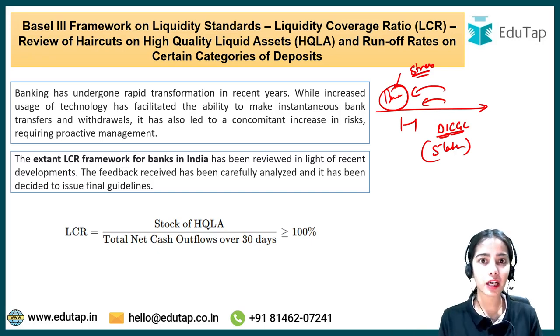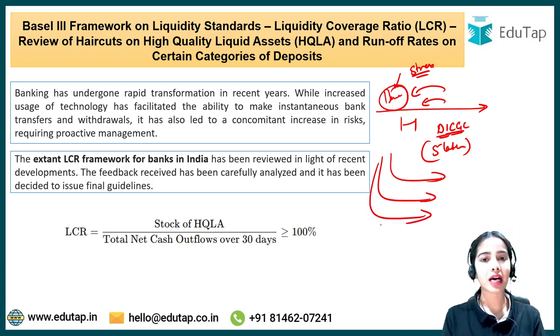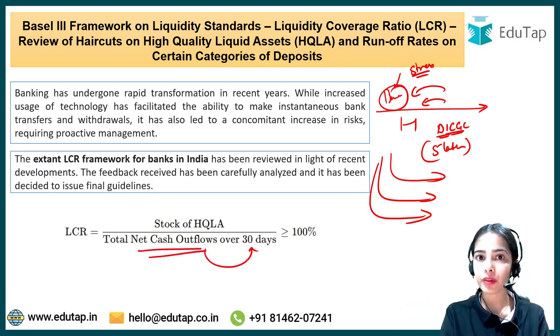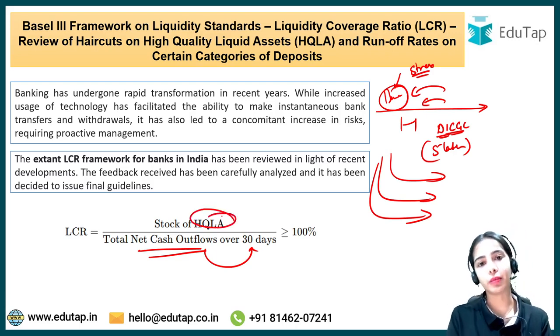So the people might get afraid and they might start taking out their money while the bank is working, because they know that the bank is under stress, the bank is under a liquidity crunch. So the people will start taking out the money and the net cash outflows over the 30-day time period will increase, and the stock of high quality liquid assets might be low with the bank.